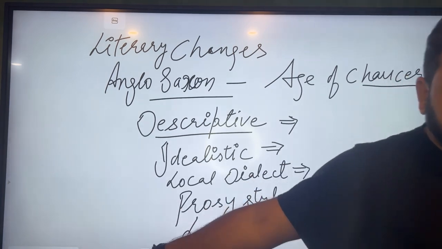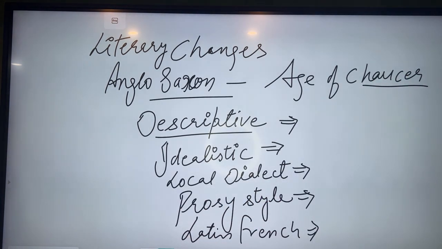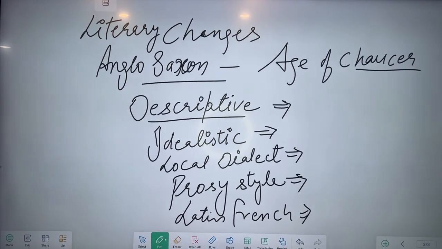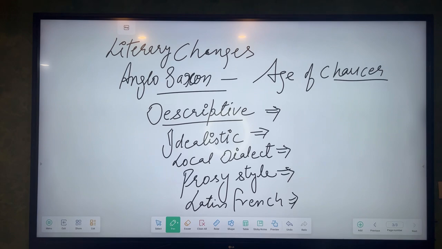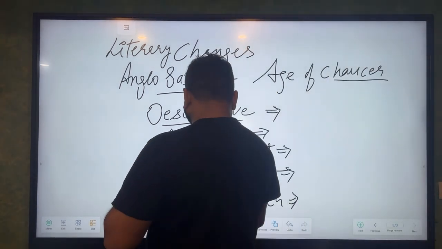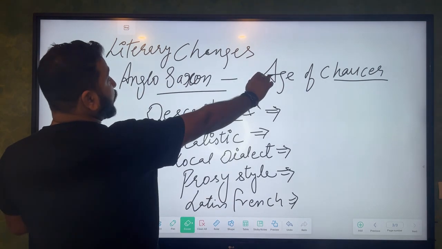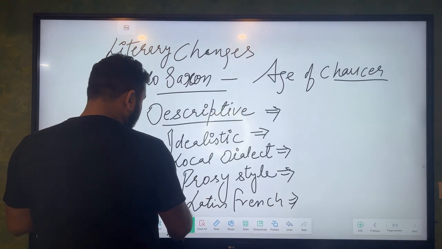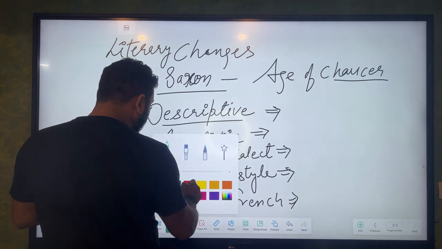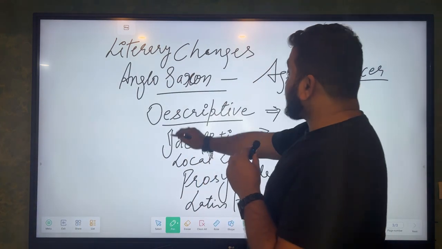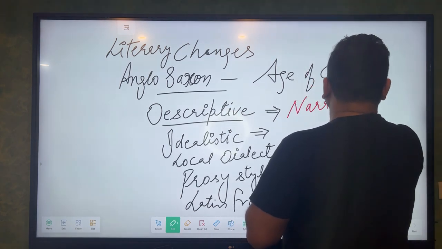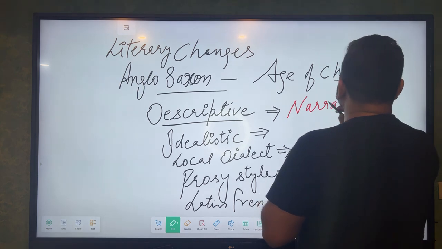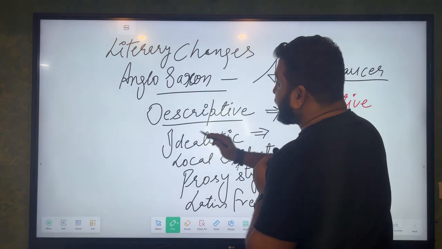I'll check the board to see if you can see the Latin and French. Okay, that's quite visible for you now. So first thing, check it once again. We are talking about the literary change from Anglo-Saxon to age of Chaucer. Let's change the color of the pen so that you can read and understand. So Anglo-Saxon was descriptive literature. In age of Chaucer, it became narrative literature.